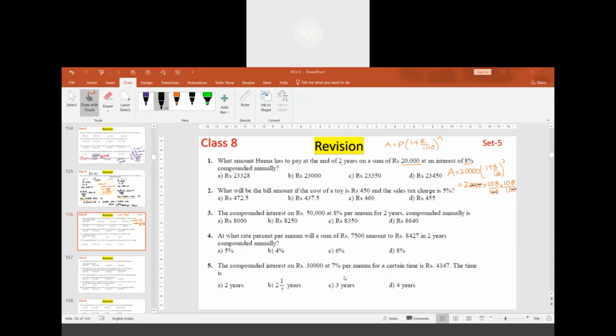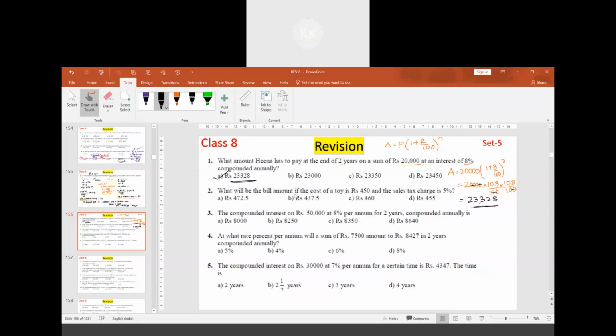So it is straight away 108 square into 2. We get it as 23,328. And option A is 23,328.